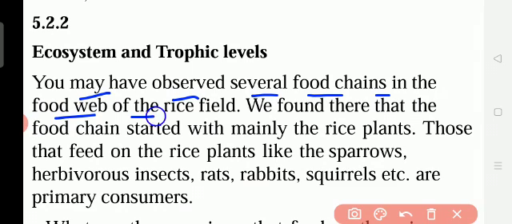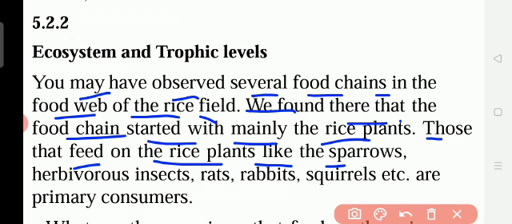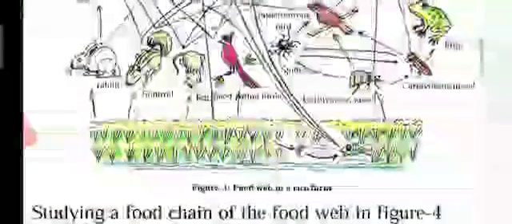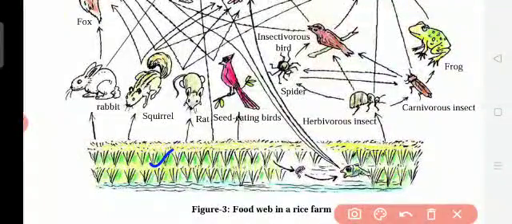Here we see ecosystem and trophic levels. They are explaining the ecosystem in different levels. You may have observed several food chains in the food web of the rice field. We found there that the food chain started with mainly rice plants. Food chain started with what? Rice plants. Those that feed on the rice plants, like sparrows, herbivorous insects, rats, rabbits, squirrels, etc.